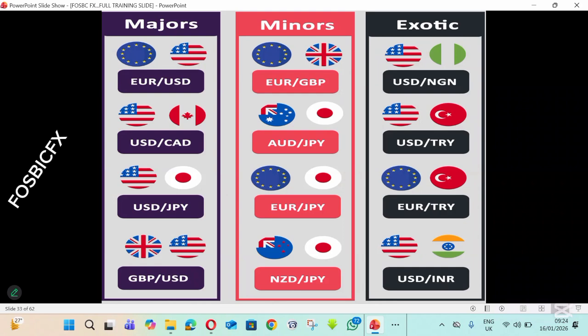Now, this is a pictorial representation of the three types of currency pairs: majors, minors, exotic. Majors are the ones that contain USD. Minors do not contain USD. Exotic, a major country versus an emerging economy. Examples of major: Euro USD, USD CAD, and all of that. Examples of minors: Euro GBP, AUD JPY, Euro JPY, NZD JPY. Examples of exotic: USD NGN, USD TRY, and all of that. So these are the three types of currency pairs we have in forex trading.